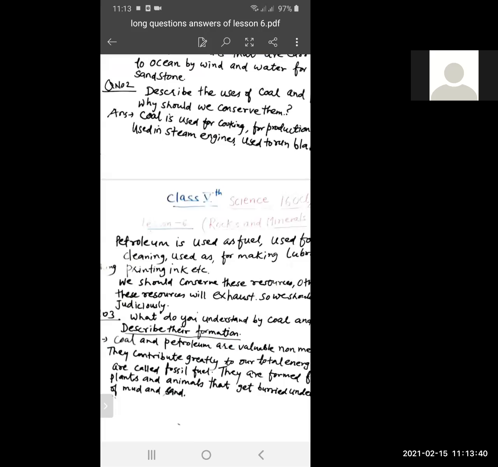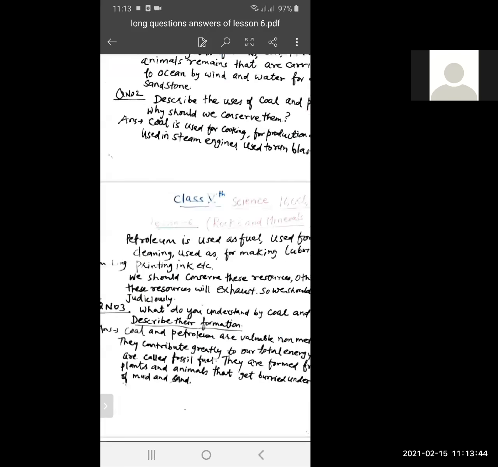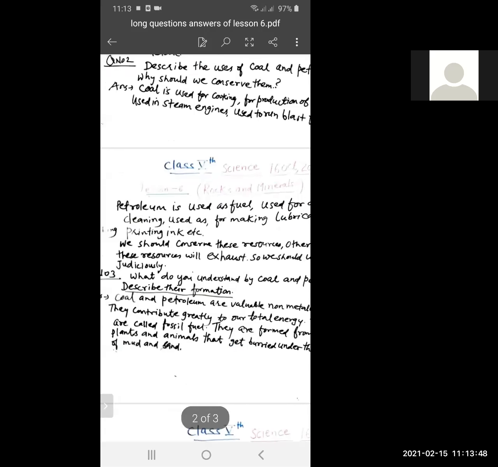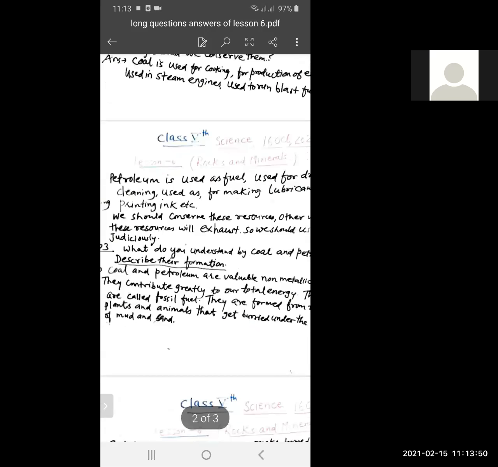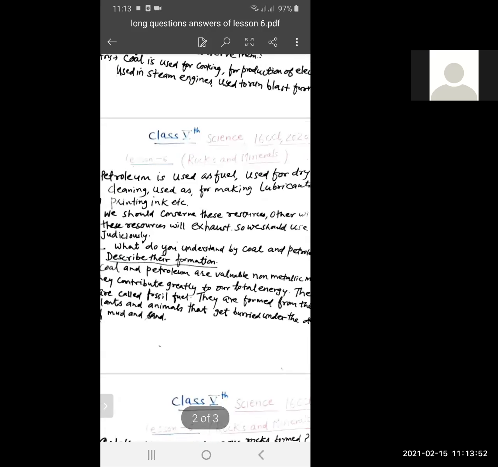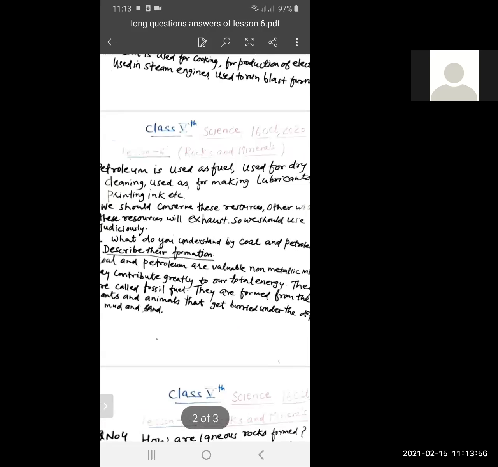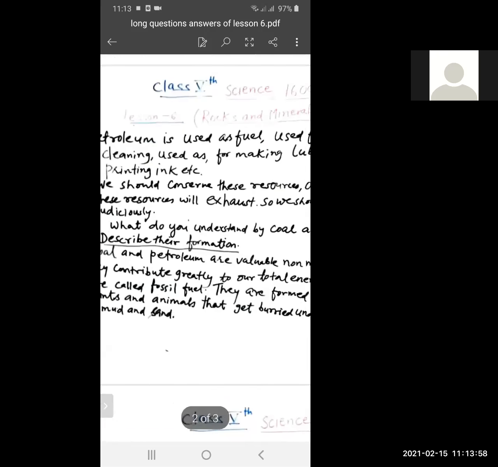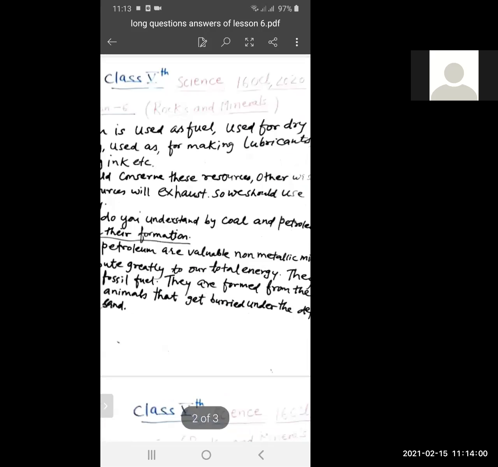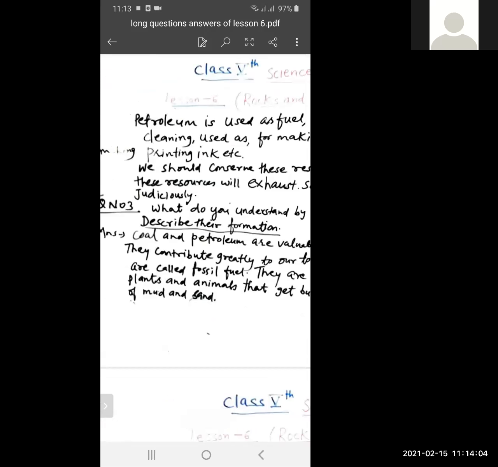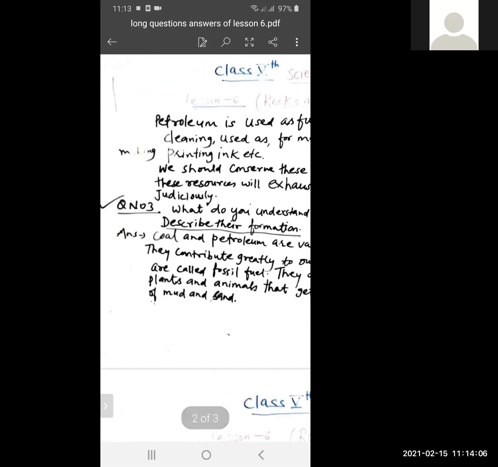So students, first you have to write the uses of coal and petroleum, and after that write that we should conserve these resources, otherwise one day these resources will exhaust or be depleted, so we should use them judiciously. Is it clear, students? That is the answer to your question number 2.